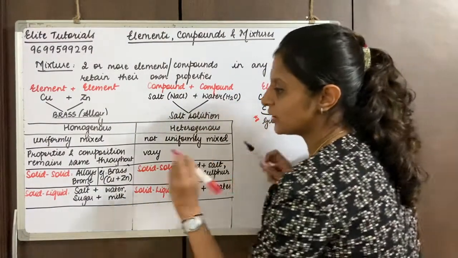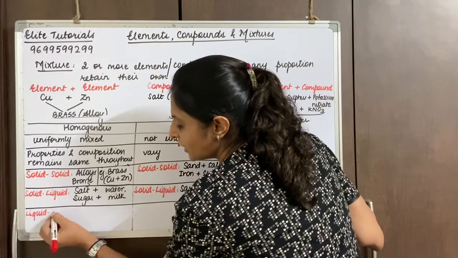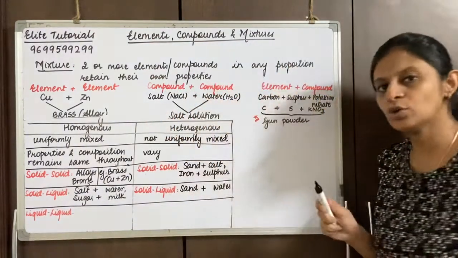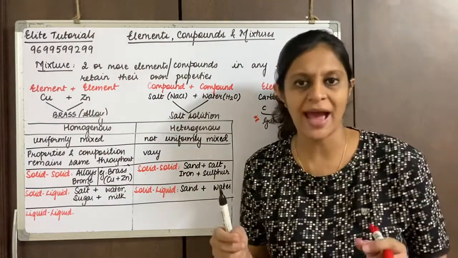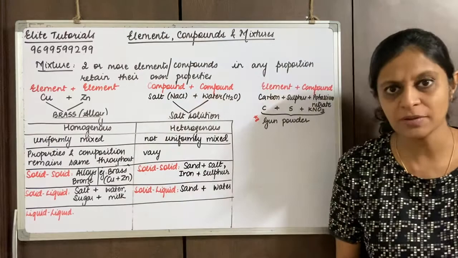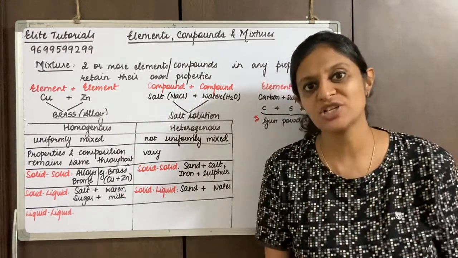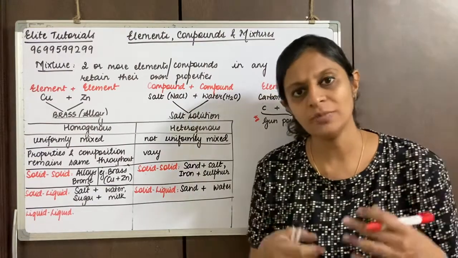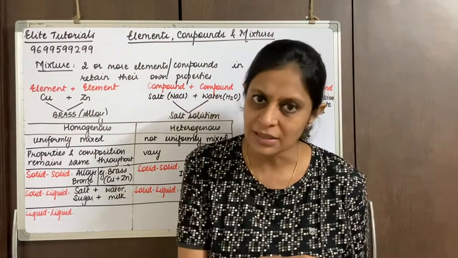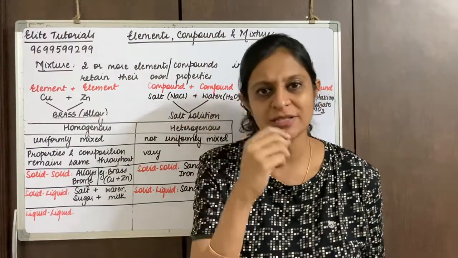Coming to the next category, liquid and liquid: two liquids that mix together. Alcohol mixes in water, so that can be given as an example. But remember, oil does not mix in water, so you know which category it comes in. Alcohol mixing in water, or any syrup mixing with milk, rose syrup mixes with milk, ink mixes with water.